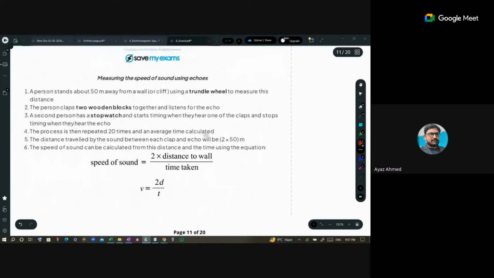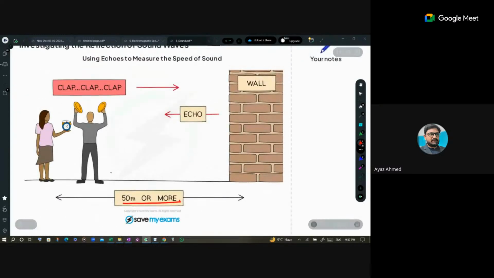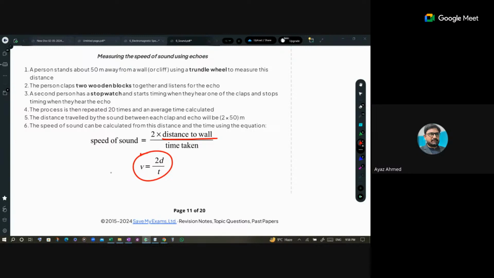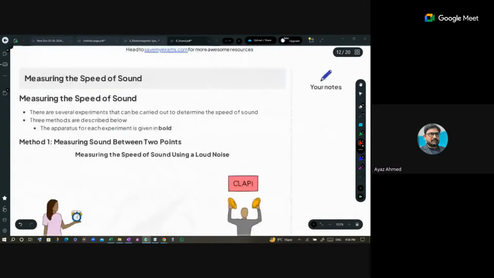Okay. So yes, he has given that formula over here. Speed of the sound is calculated by the distance traveled by the sound to go to the wall, which is d, and coming back from the wall is also d. So total distance traveled is 2 times the distance to the wall divided by time taken. So speed is calculated by 2d by t, or distance is equal to vt by 2. That is the same game actually. I have just made d the subject and he made v the subject. So that would be used for the calculation.